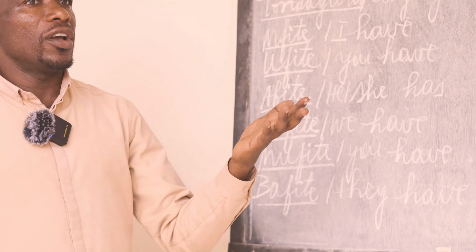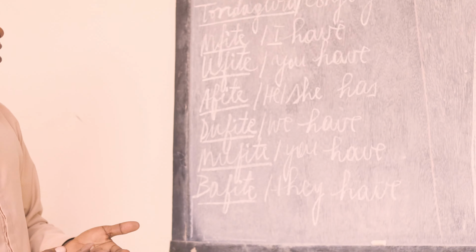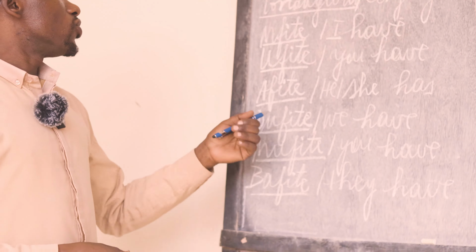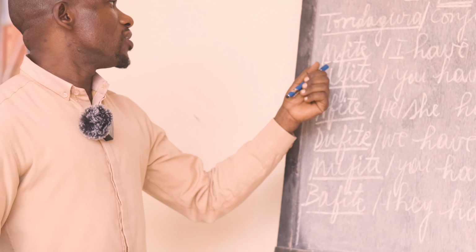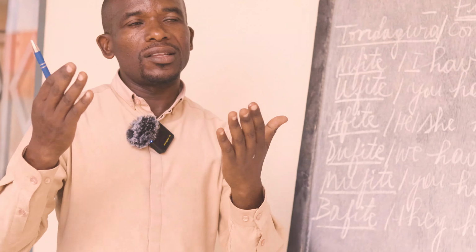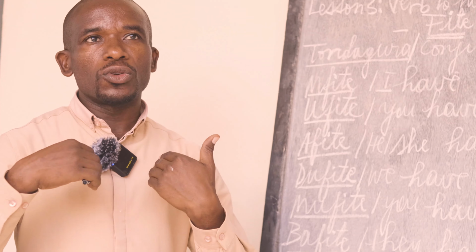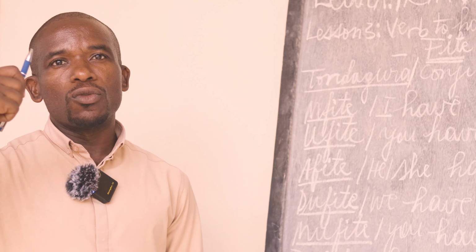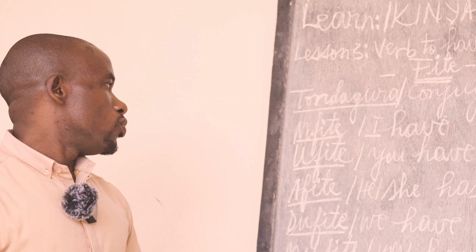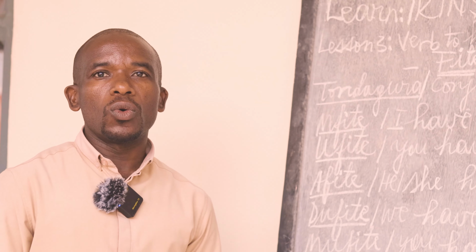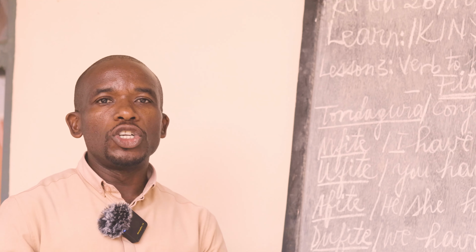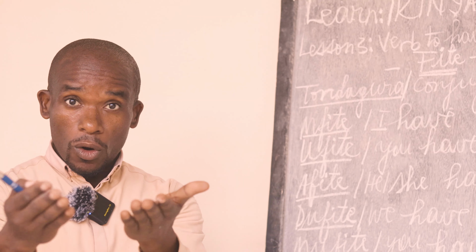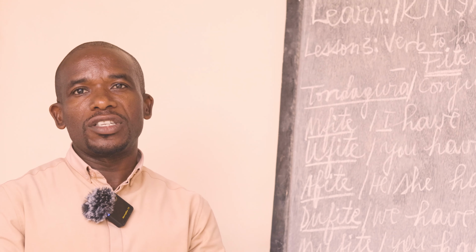Let me now describe every single point that you have been conjugating, so that you can understand what it is and what it implies. So, starting by the first one where I said Fite, I gave at least one example. You are talking about yourself. Mfite, I. Mfite ikaramu. Ufite, I'm addressing you. Ufite inshuti, for example. Ufite, wowe, ufite inshuti nziza, for instance.